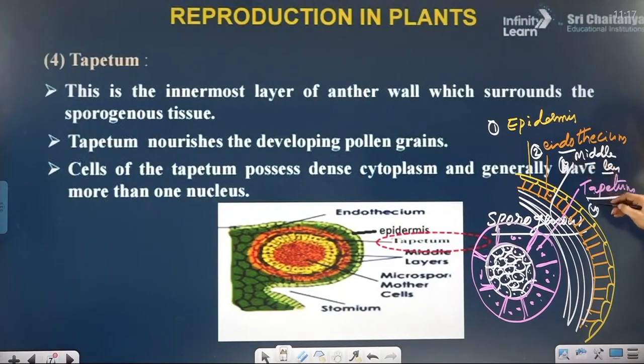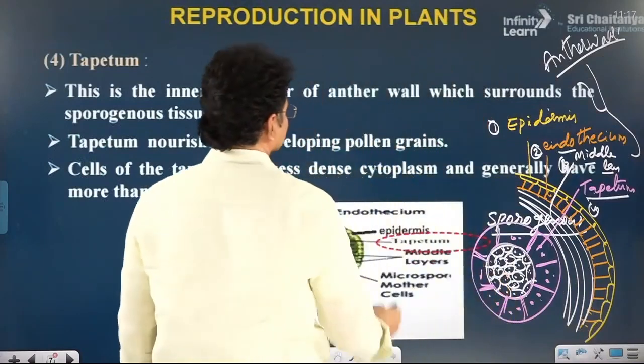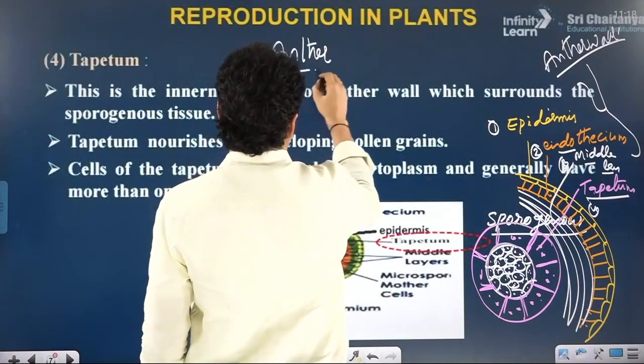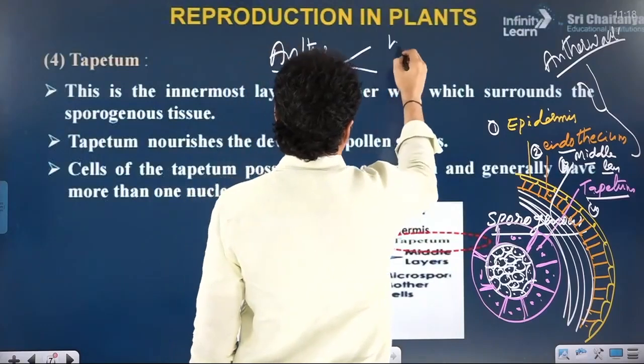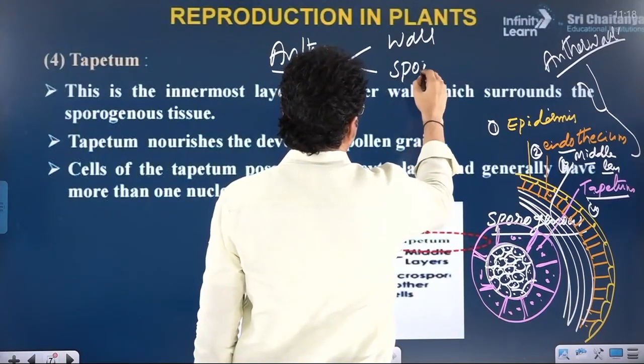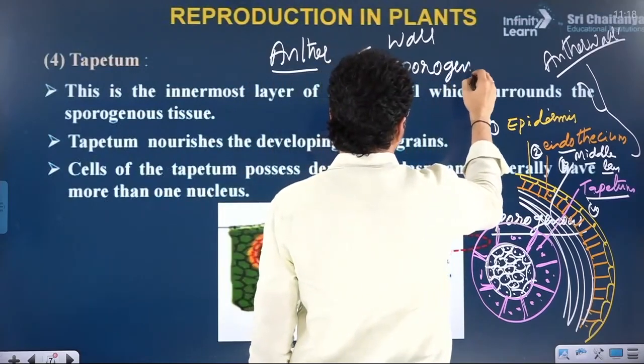Now these four types of layers together are called the anther wall. The anther wall is a multi-layered structure that provides protection to the inner sporogenous tissue. So the entire anther or microsporangium possesses mainly two structures. One is the wall, and inner to the wall, spore producing tissue is there, also called sporogenous tissue.